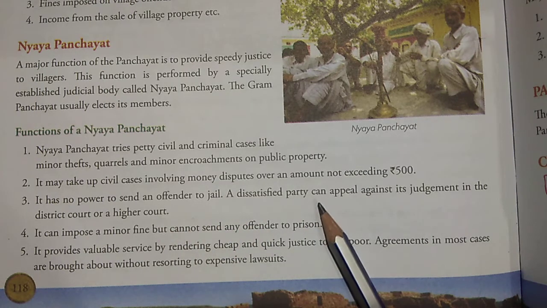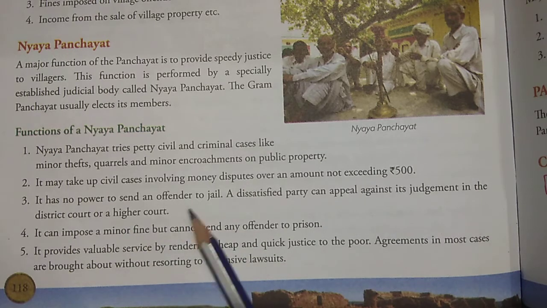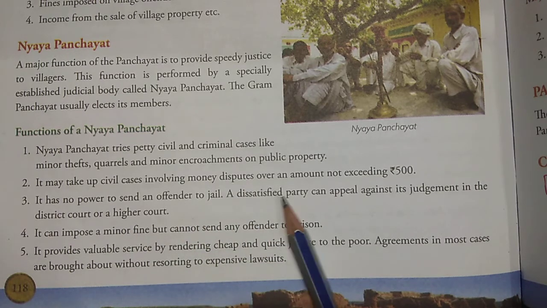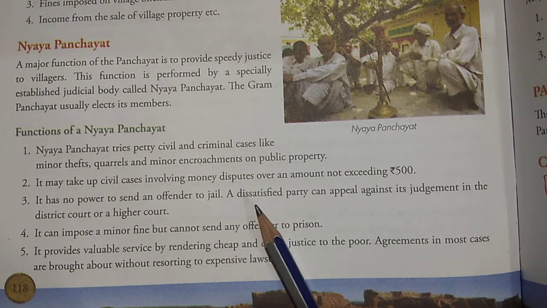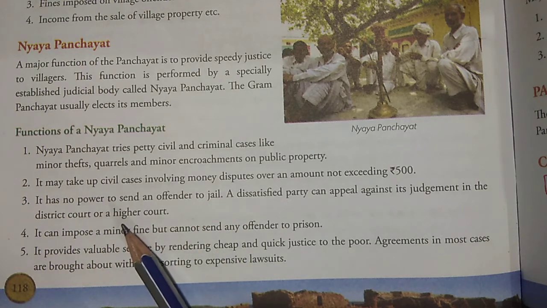A dissatisfied party can appeal against its judgment in the district court or a higher court. So if the justice is done and the party who made the claim is not satisfied and not happy with the result, they can file the matter, not in a Nyaya Panchayat but in a nearby town court, which is called the district court, at the district level.